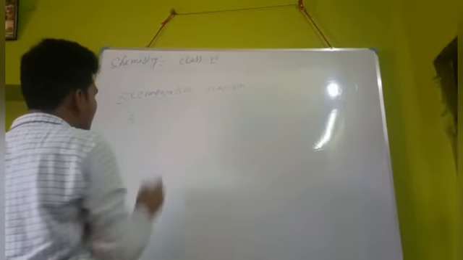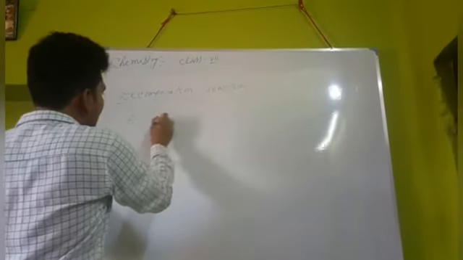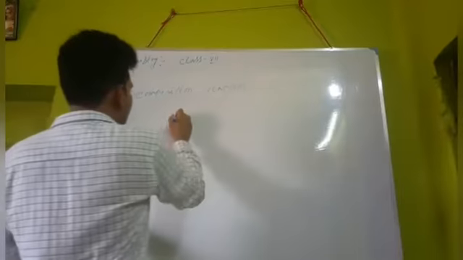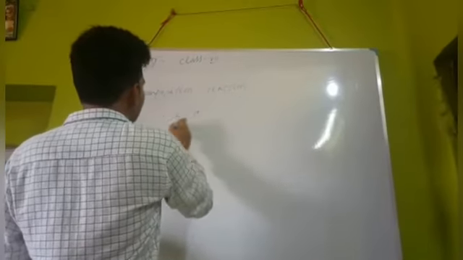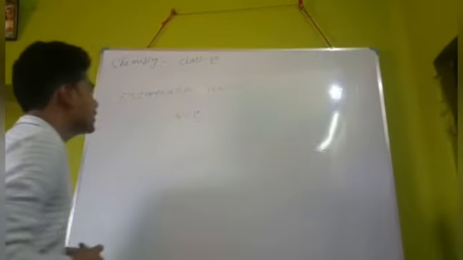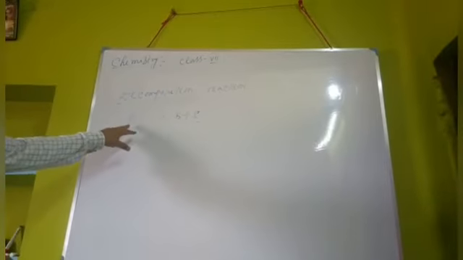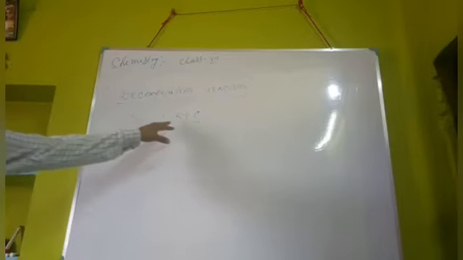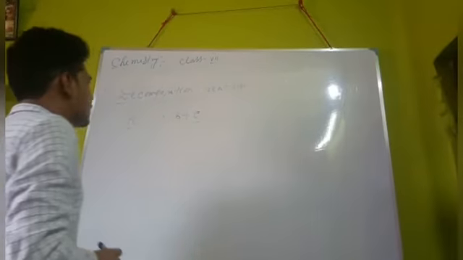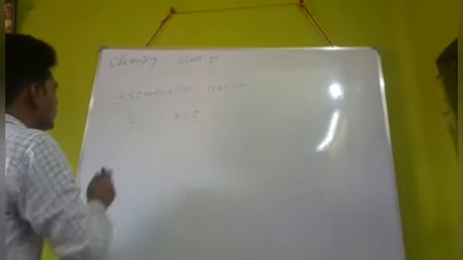When from one single reactant we get two or more products, then this type of reaction is called the decomposition reaction. In this reaction, A is divided into parts B plus C. So that is the example of decomposition reaction.